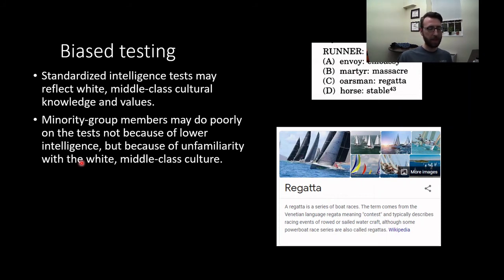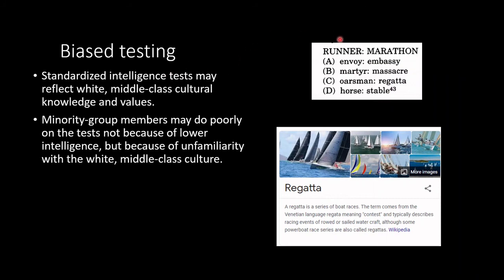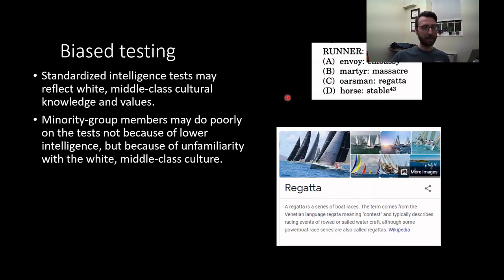So one famous example, I believe, from the SAT is no longer part of it, but this was a question that was asked for some time. The analogy question, so runner is to marathon as what, right? Envoy is to embassy, martyr is to massacre, oarsman is to regatta, and horse is to stable. The correct answer to this is C, oarsman is to regatta.